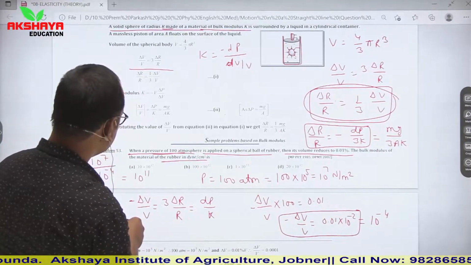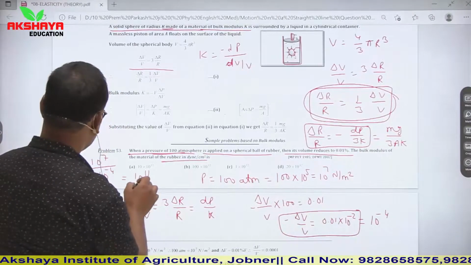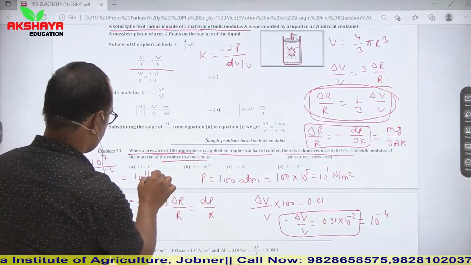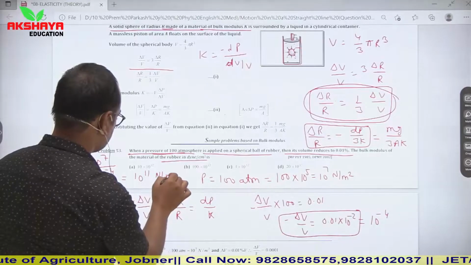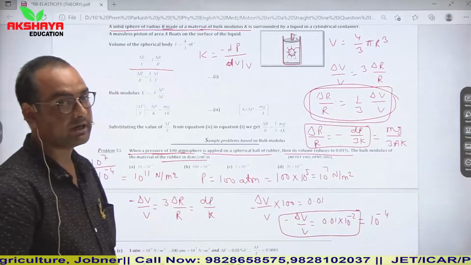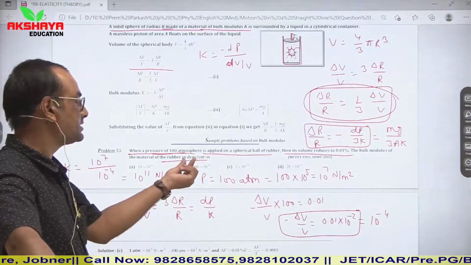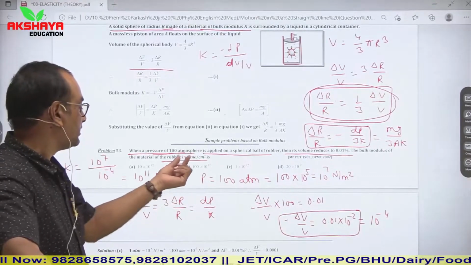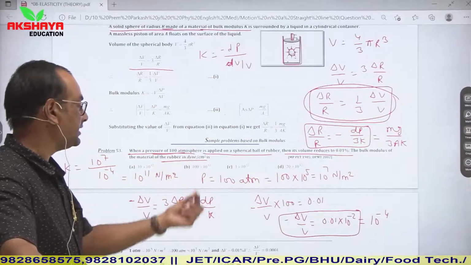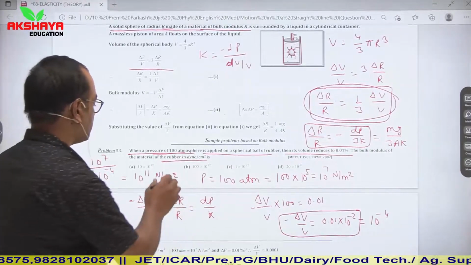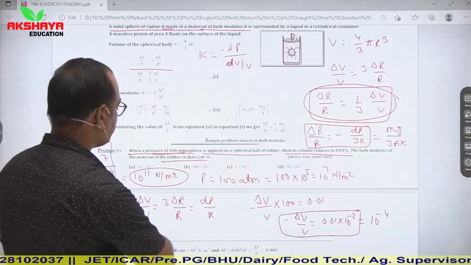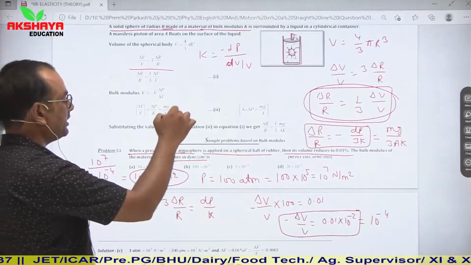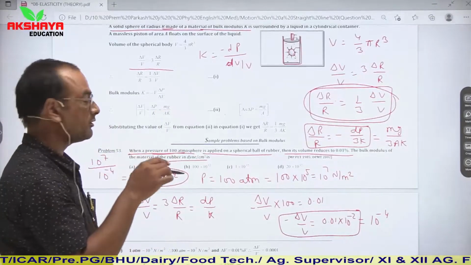10 to the power 11 Newton per meter square. But our answer is given in dyne per centimeter square. So convert here Newton into dyne and meter into centimeter. So 10 to the power 11 Newton per meter square. Convert, children, Newton. So 1 Newton is equal to 10 to the power 5 dyne.